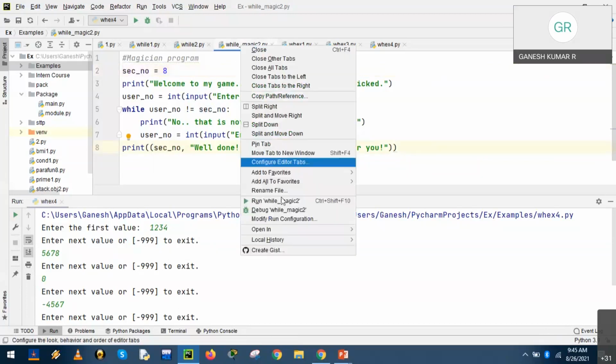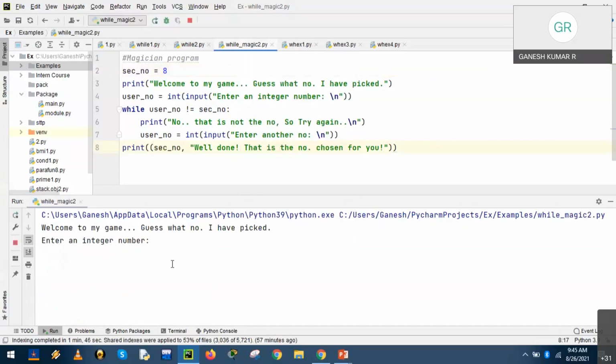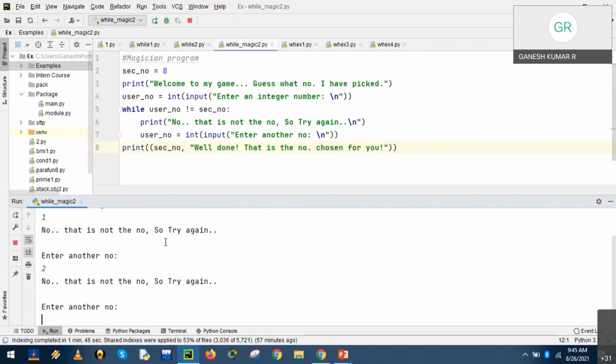Let us run the program and check. Run the program. Welcome to my game. Guess what number I have picked. Enter an integer. So the user enters 1. No, that is not the number. So try again, because it is already fixed as 8 by the magician. Let me check with the second number, 2. No, again you have to try 3, try 4, try 5, try.